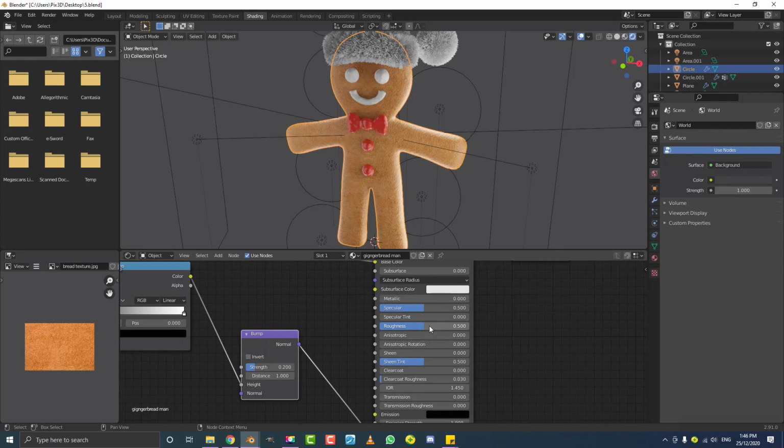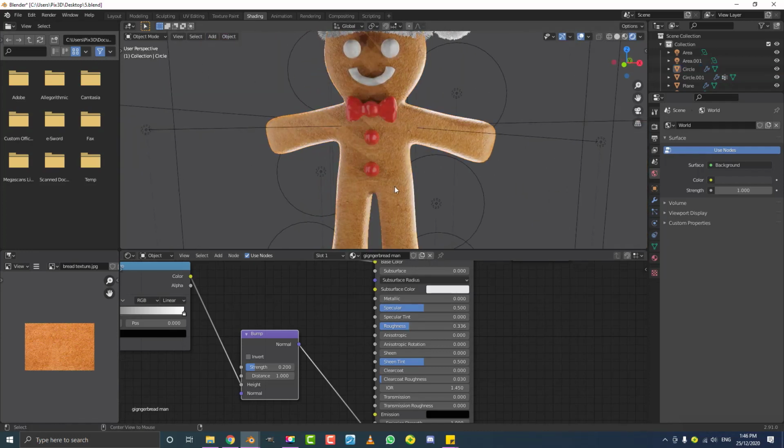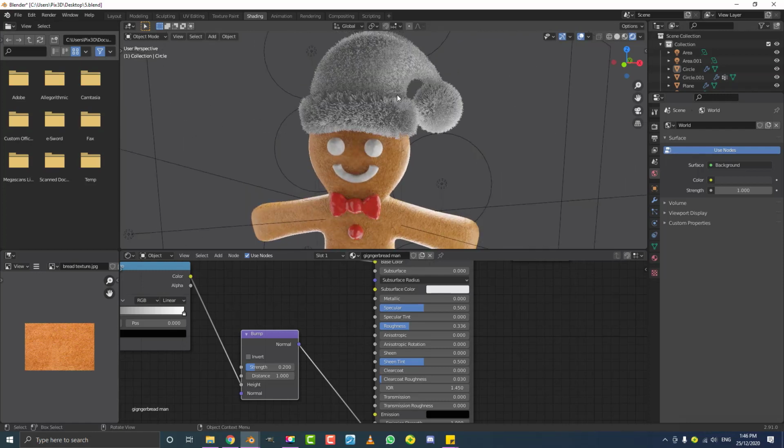Now you can also come here and mess around with the roughness. Don't make it too reflective, so maybe something like 0.3 or 0.35 should be fine. So there we have the gingerbread man material. Now all we have to do is work with the hat, which is super simple.